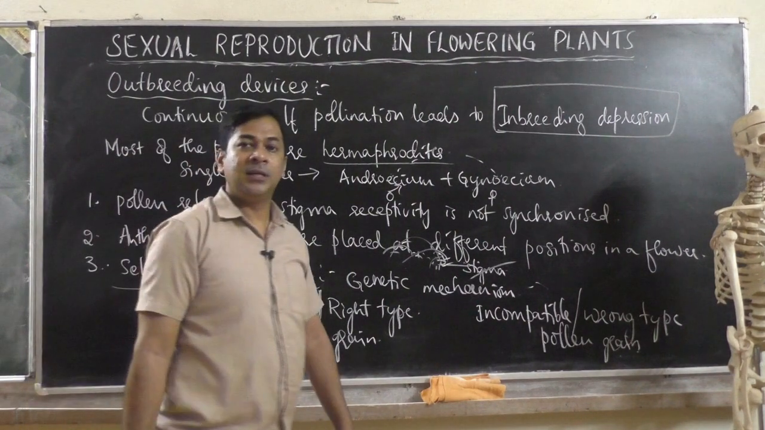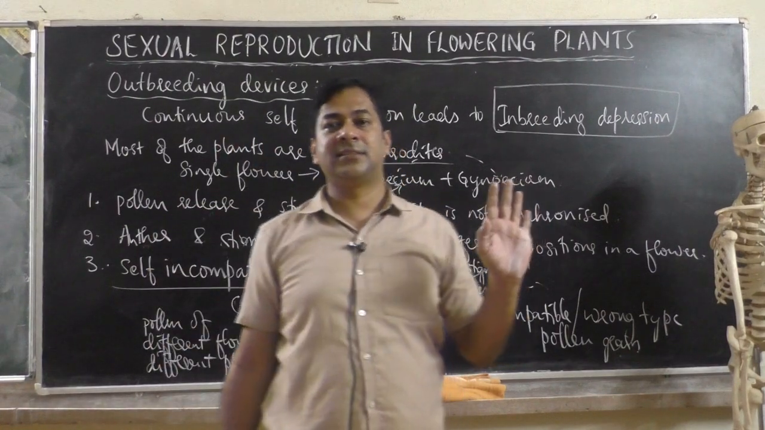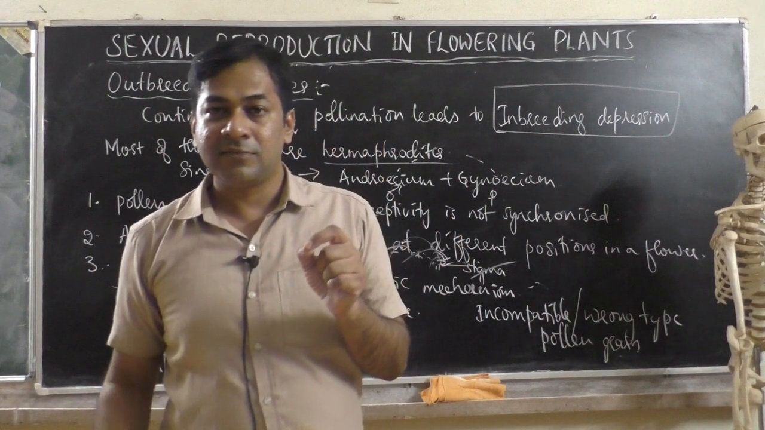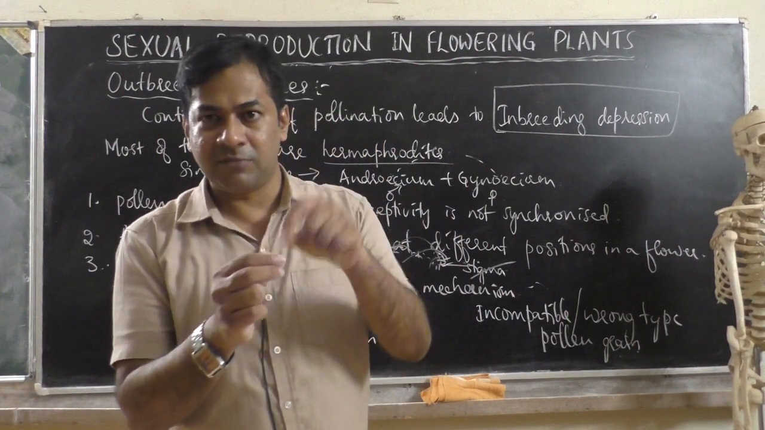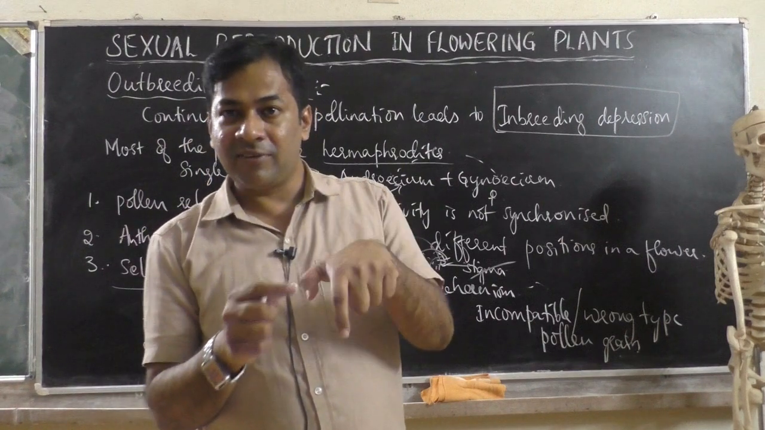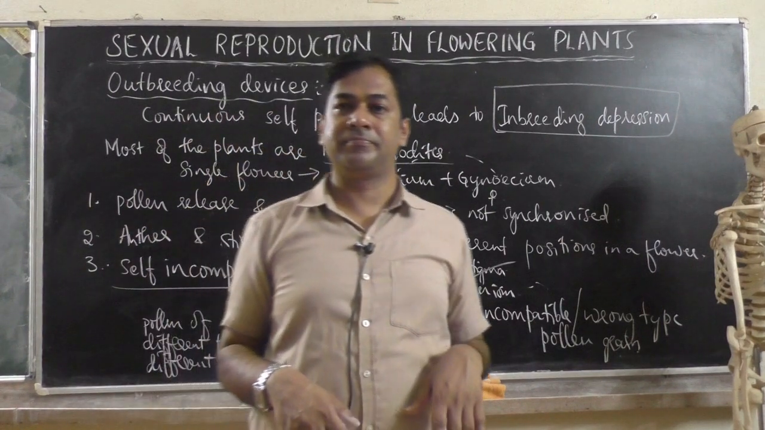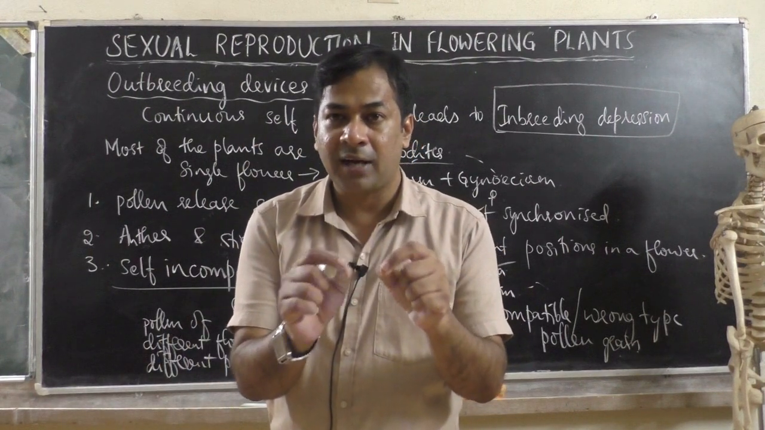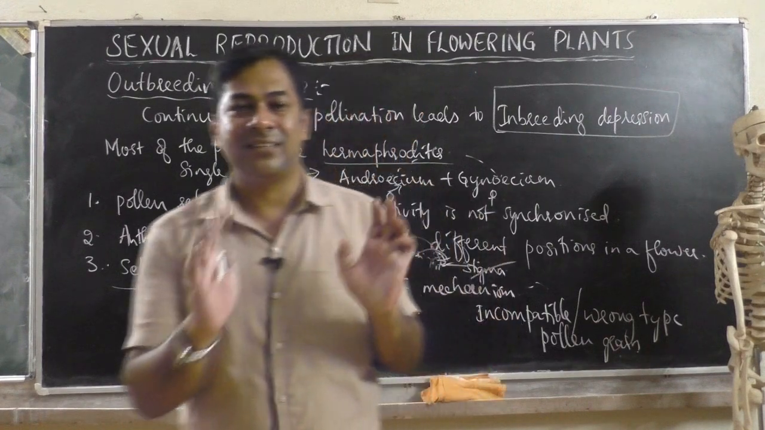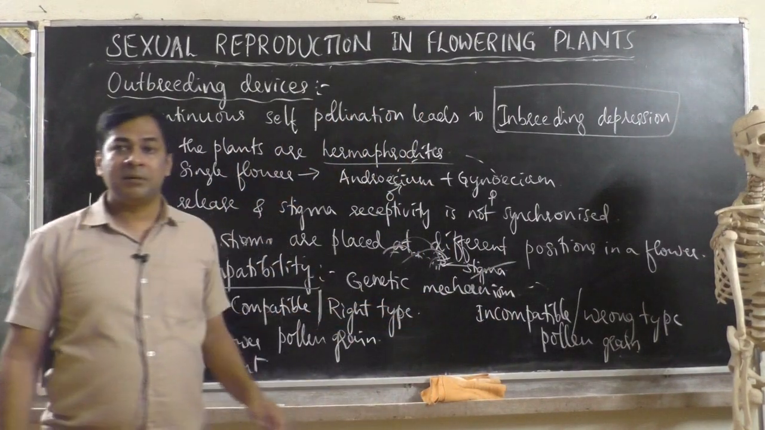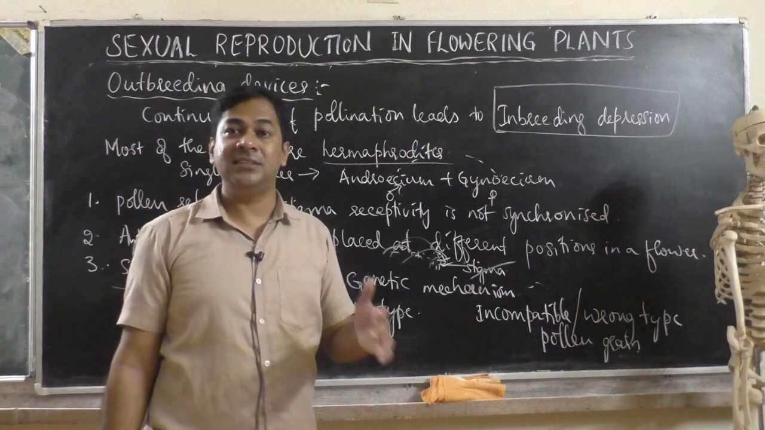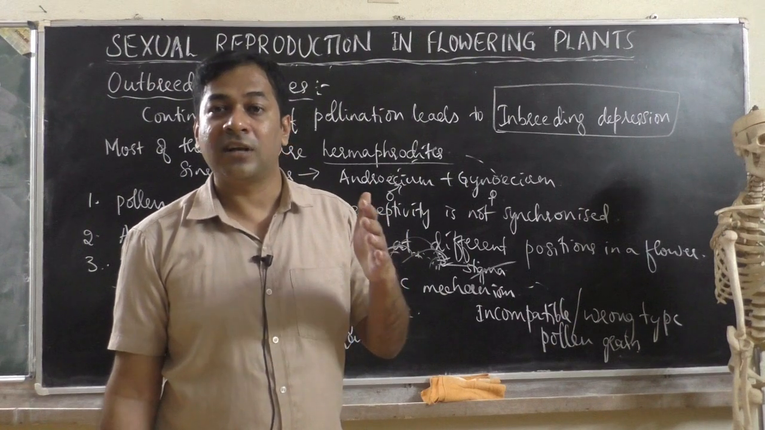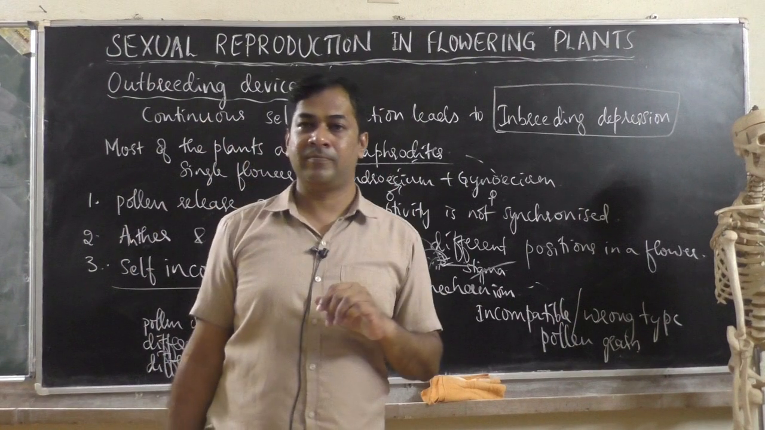What is the wrong type? Which the plant rejects? That is pollen grains of the same flower. Pollen grains of the same flower falling on the stigma of the same flower will be rejected, because the genes present in the same plant or same flower are the same, so it will reject. That is why I said genetic mechanism: the plant has the ability to identify the genes, and to identify which is the right type of pollen grain and which is the wrong type.